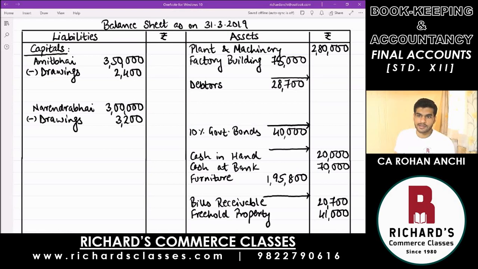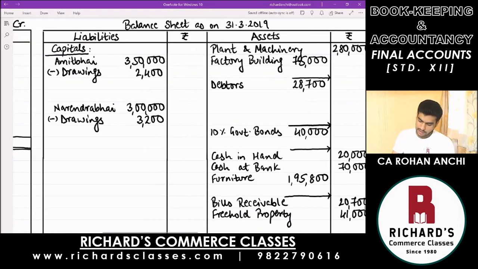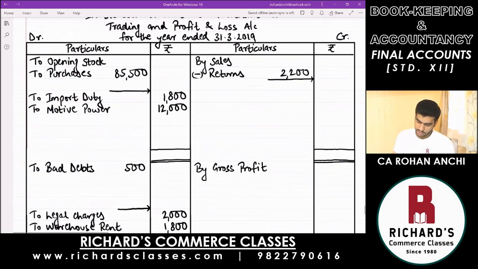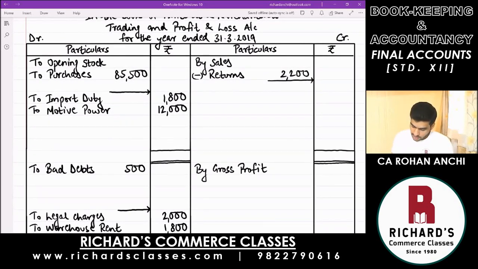Then next is sales. In the trading account, write down by sales 1,80,000. Deduct returns and tell me the net sales in the outer column. Sales minus returns in the outer column. 1,77,800. That's correct.